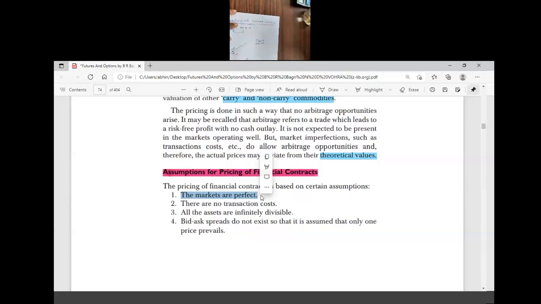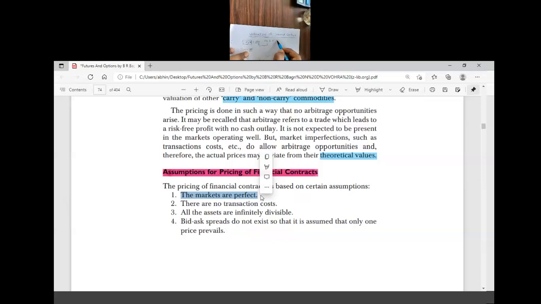Short selling, we call it short selling. It means first you sell the underlying asset, then you repurchase it in the future. So here, what decision can you take? In this case, 150 is the market price and the intrinsic value is 140. So in the future the price of the stock will decrease to 140.